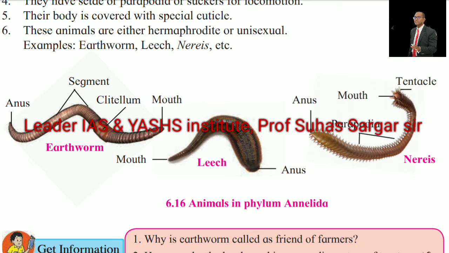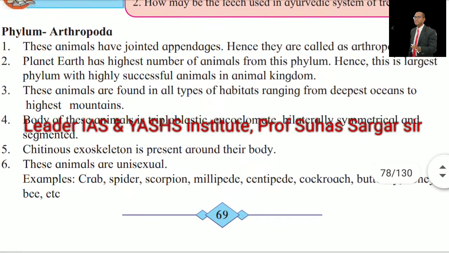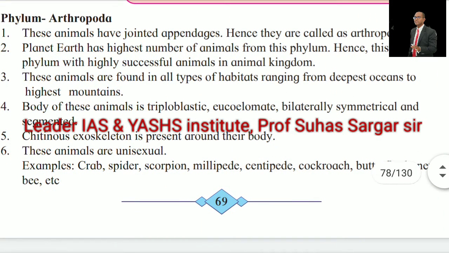Earthworm, leech, and nereis. Now next is the phylum Arthropoda. These animals have jointed appendages, hence they are called arthropods. Second, the planet Earth has the highest number of animals from this phylum. However, this is the largest phylum with highly successful animals in the animal kingdom. These animals are found in all types of habitat, ranging from the deepest ocean to the highest mountain.